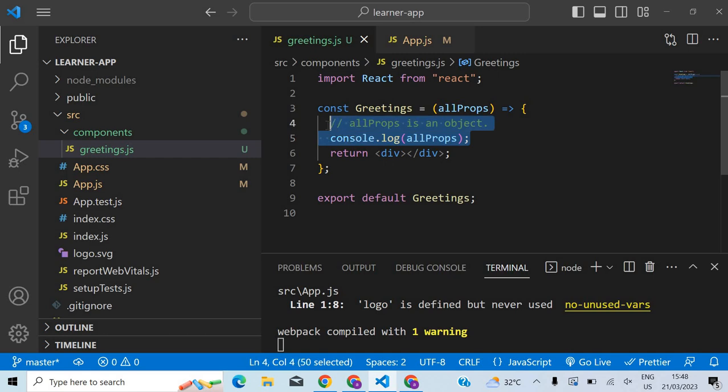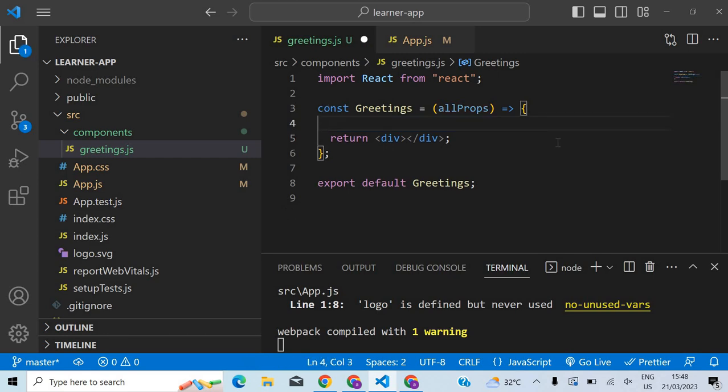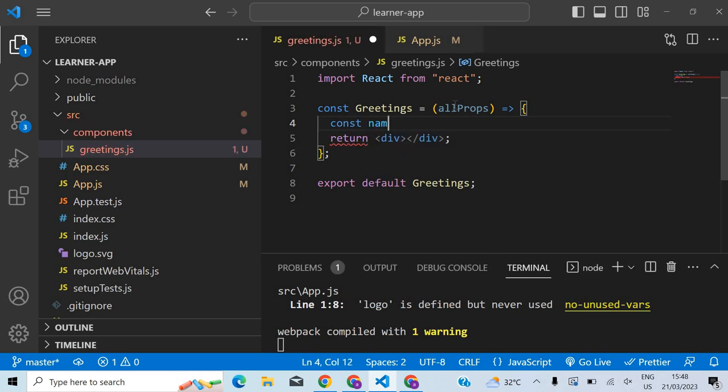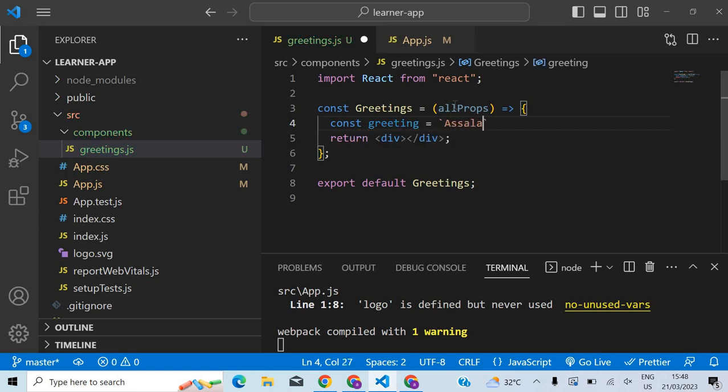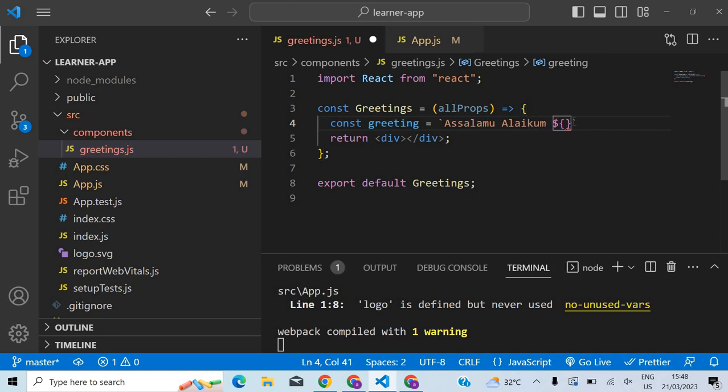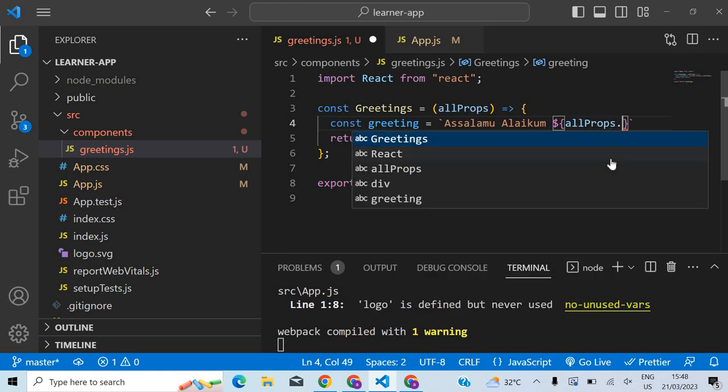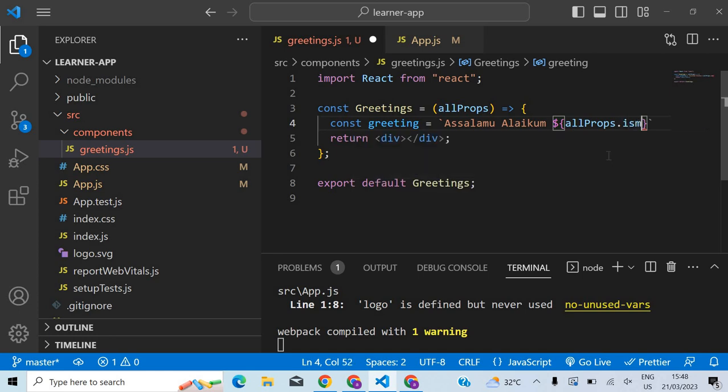And I can do whatever I want with that. So in this case, for example, I have to greet, right? So let me just take the name alone. Let me construct the greeting here. Greeting is equal to, I'm going to create a string literal, so assalamu alaikum, and the name here. So what should be the name? props dot ism.